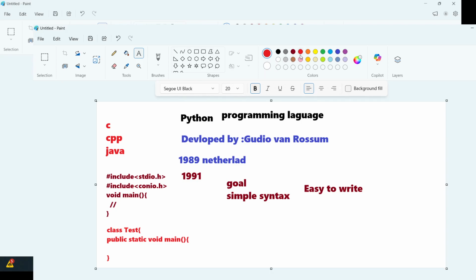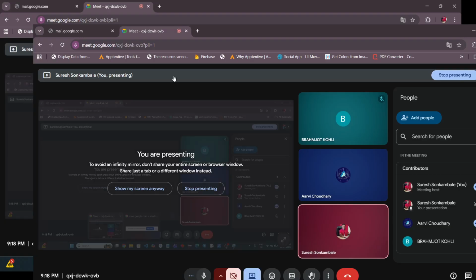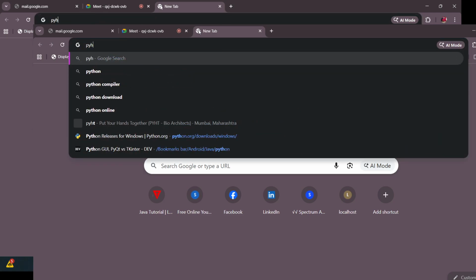If you initially try to guess why the name is Python, most of the students or most of the people think it is a kind of python snake, right? The first picture that comes into our mind is a snake, and that is also very clear if you search for python directly.